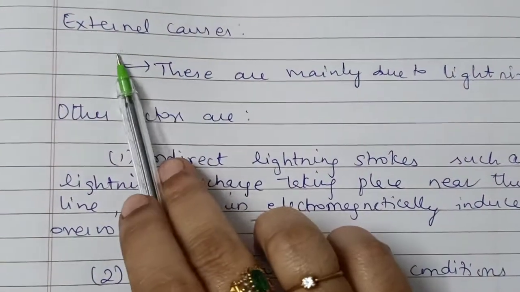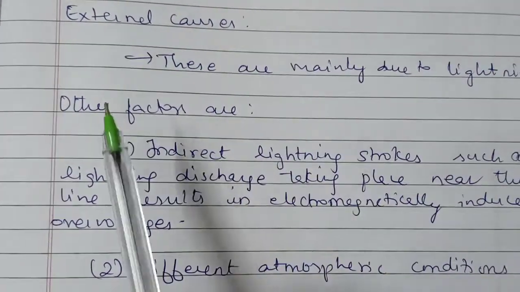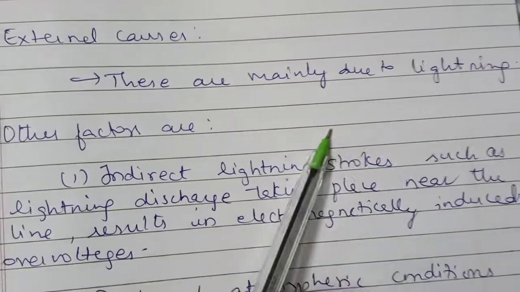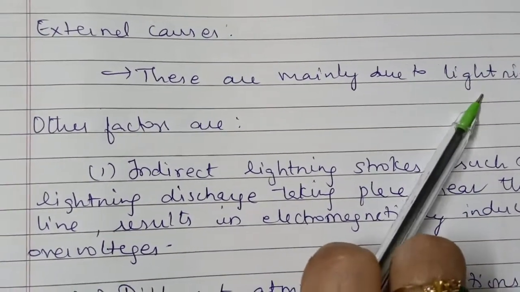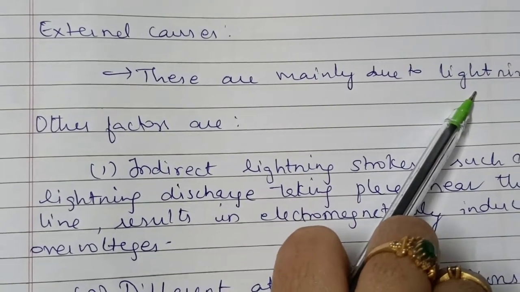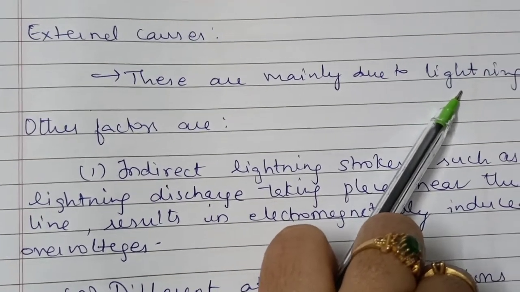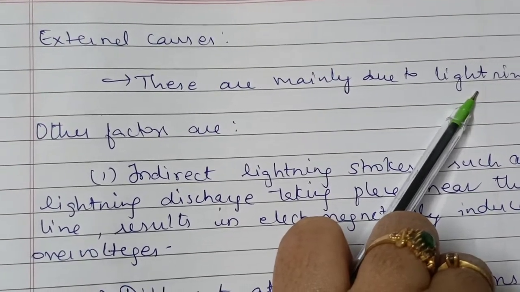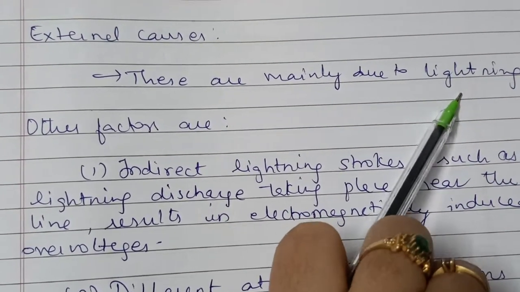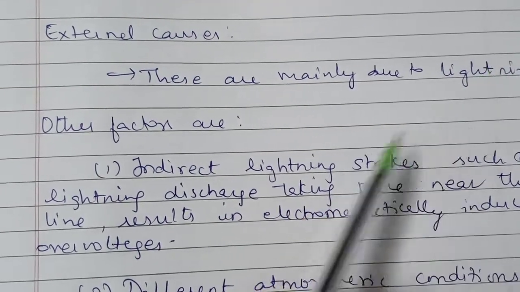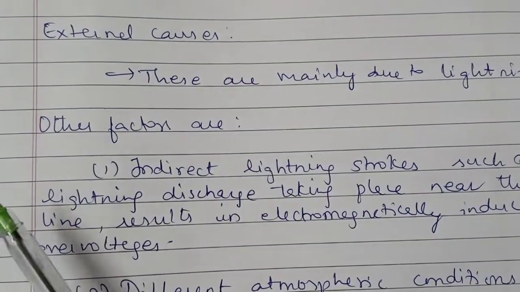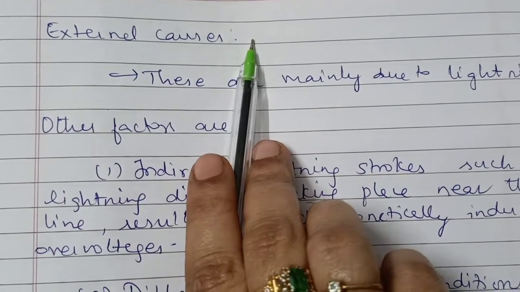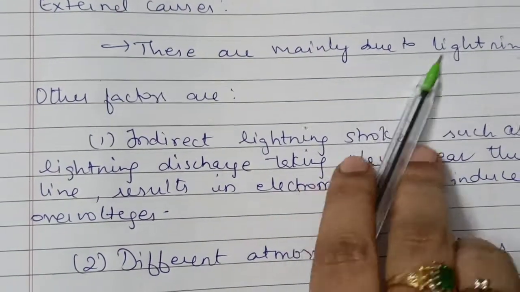Next we will see the external causes. By the name itself, external means something outside. These are mainly due to lightning. During rains we have thunderstorms and lightning. Because of that, we generally say a transformer is gone because the lightning has struck it. That is an external cause, because of the rainfall.